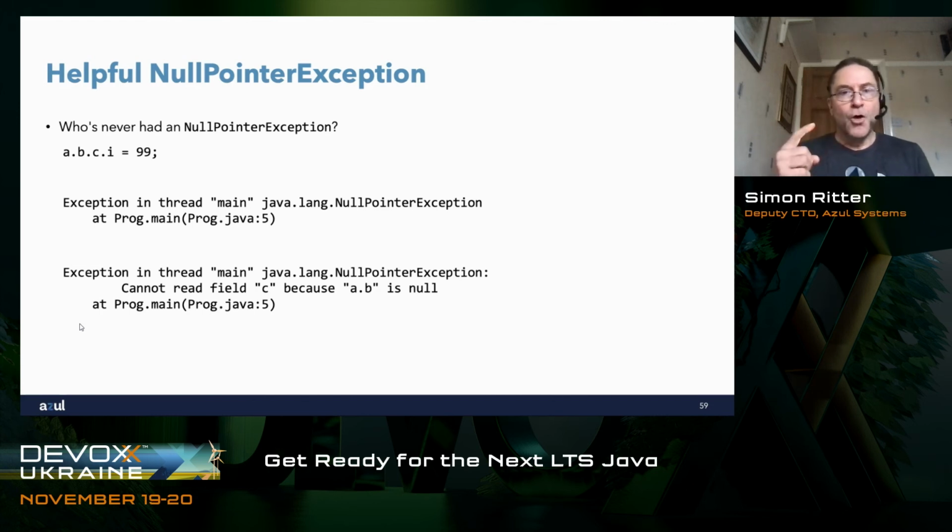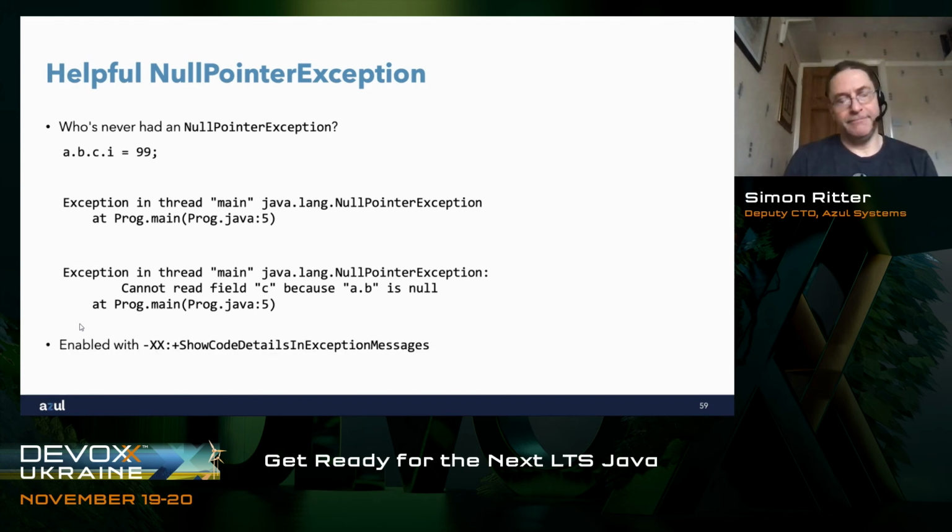Great. The only downside with this particular feature, at least in JDK 14, is you have to enable it. You have to enable it with the very catchy, very easy to remember command line flag -XX:+ShowCodeDetailsInExceptionMessages. Why? I mean, why do you have to enable this? How many people are going to parse null pointer exception messages and then suddenly get confused because there's an extra line in there? Almost nobody, I would have thought.